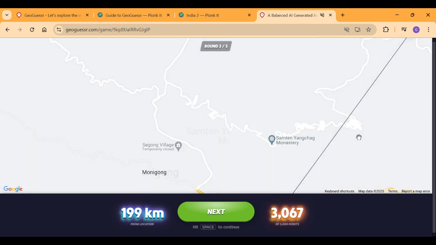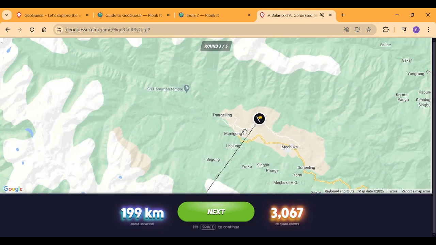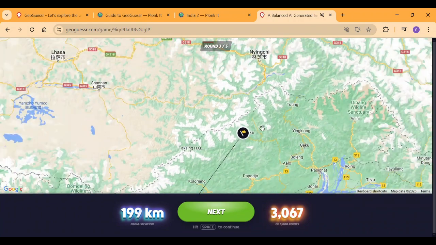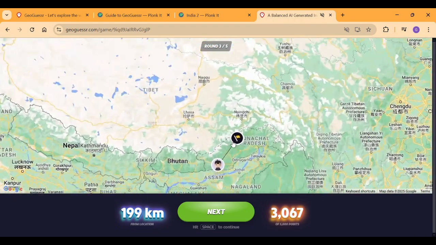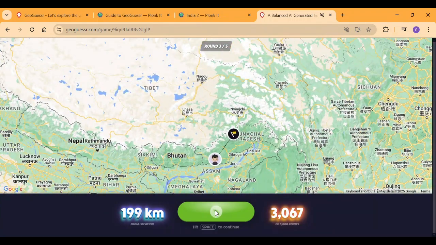You can see we went to the southern Semetan Yangang Monastery, but yeah, there were mountains to our southwest as well because we were literally high in the mountains. But we got the right state, so it doesn't matter. Let's move to the next map.